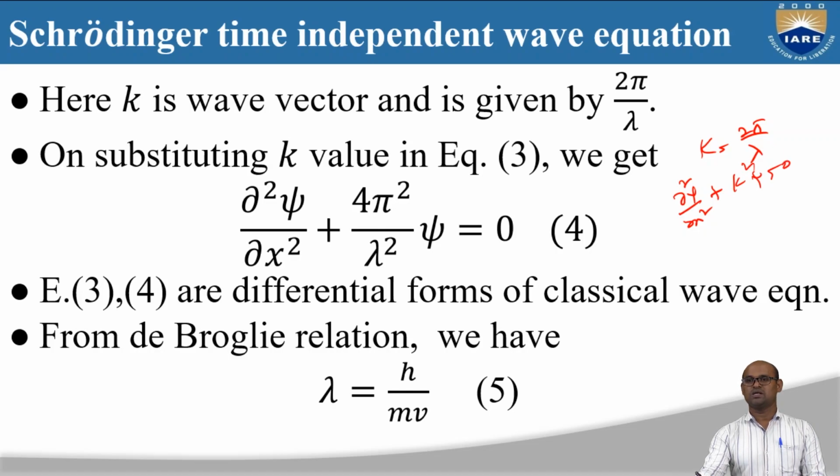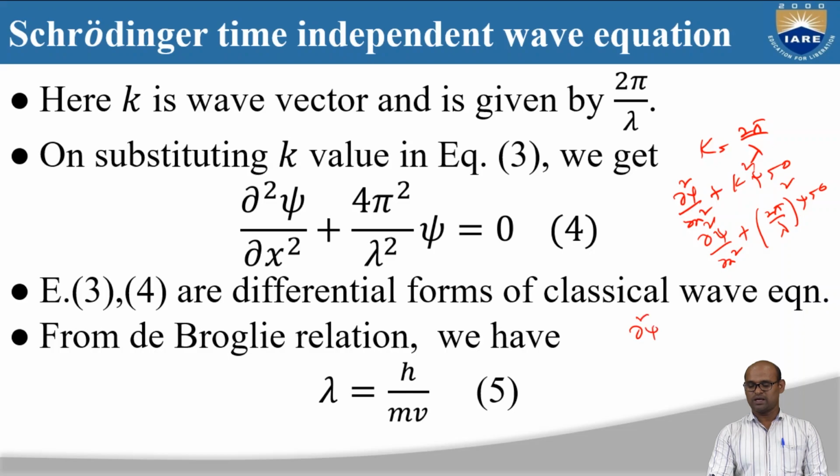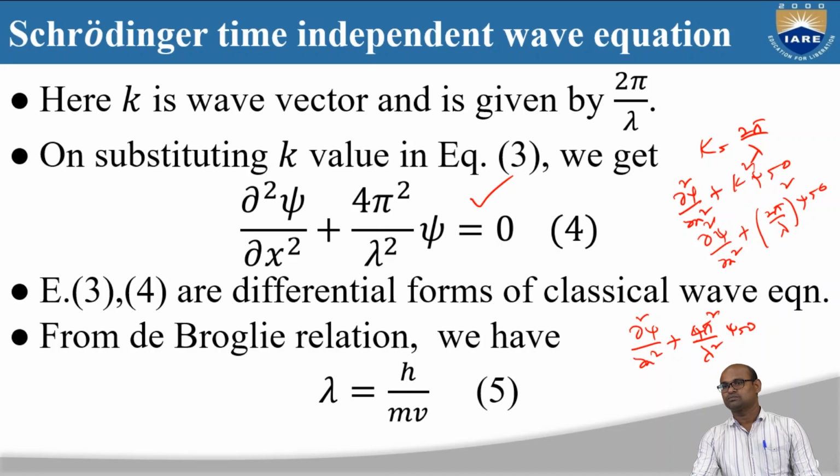So now we know what k is, so we are going to substitute. Dou square psi by dou x square plus k square, which is (2 pi by lambda) whole square, into psi is equal to 0. That means dou square psi by dou x square plus 4 pi square by lambda square into psi is equal to 0. So that is what we have here.